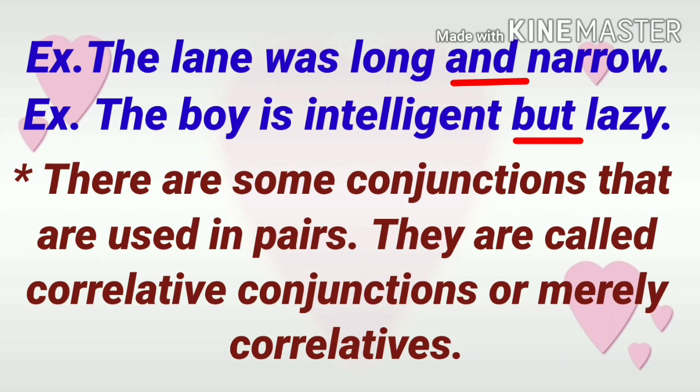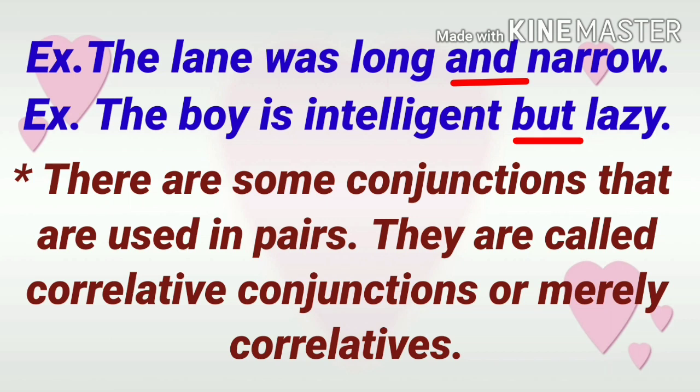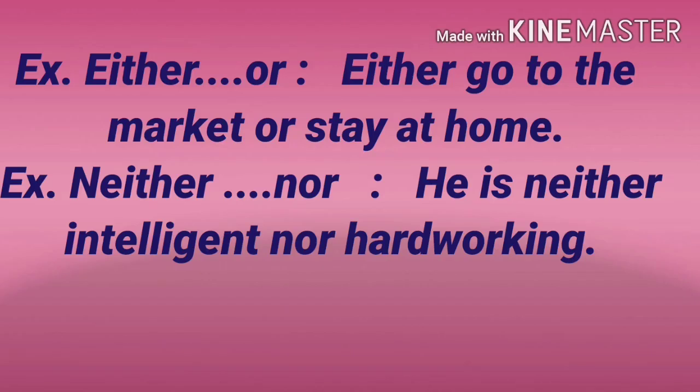There are some conjunctions that are used in pairs. They are called correlative conjunctions, or merely correlatives. Example, with the help of either or: either go to the market or stay at home. Next example, with neither nor: he is neither intelligent nor hardworking. In these examples, either or, neither nor, these are correlative conjunctions.